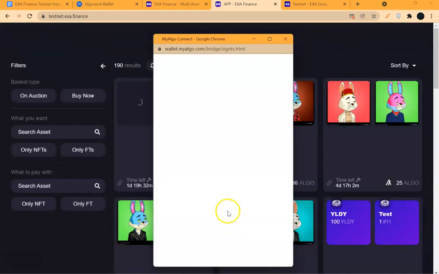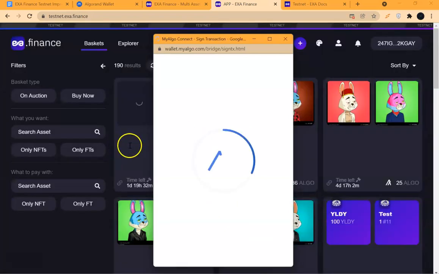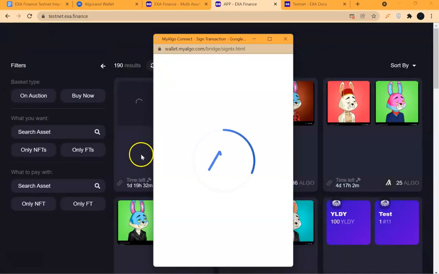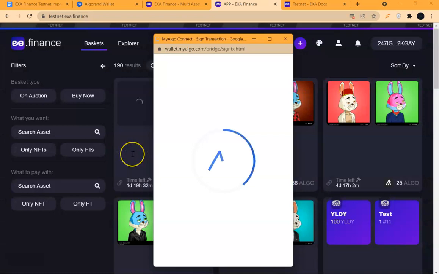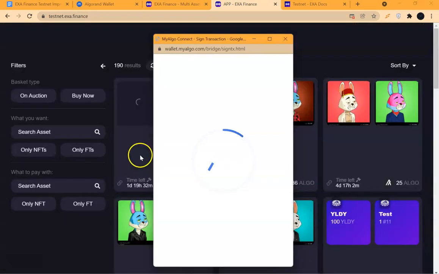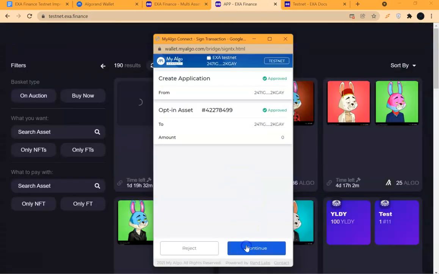Once you click on create, you click on start, it will pop up, then it will tell you to let go. This is just step one. Please bear in mind very well that it will ask you for step two. So, continue.